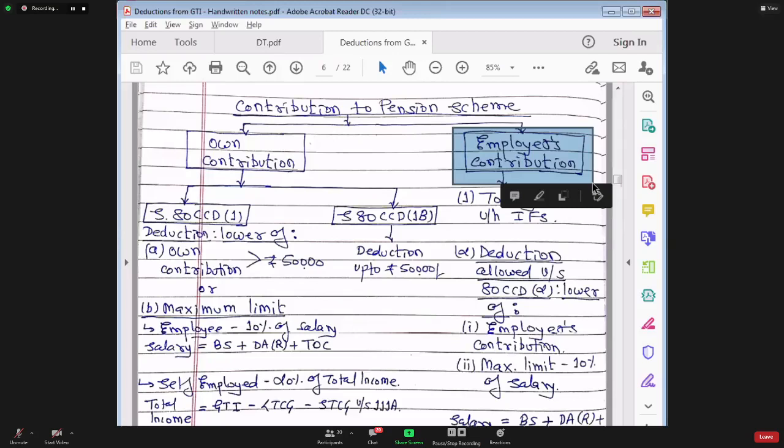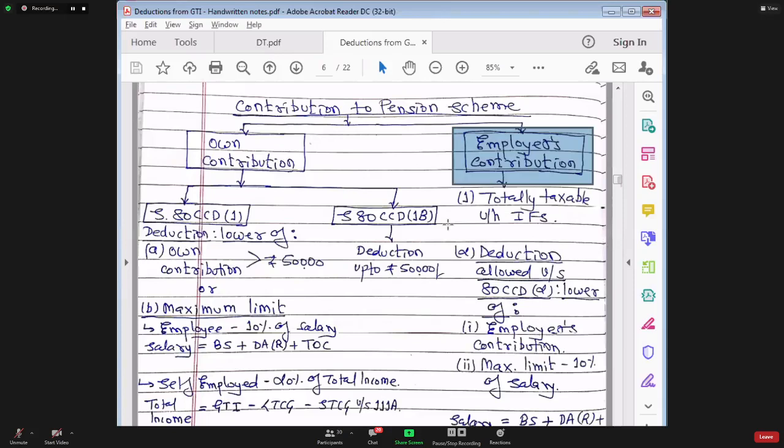First of all, what is the employee's contribution for the employee? Employee's contribution is an investment for the employee. So he can claim deduction for that investment. Government has given an incentive to him, saying that we are going to give you deduction. For that deduction, government has made two sections, section 80 CCD subsection 1 and section 80 CCD subsection 1B.